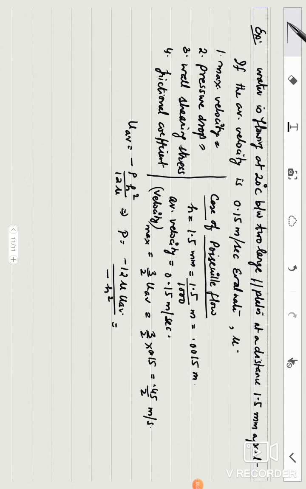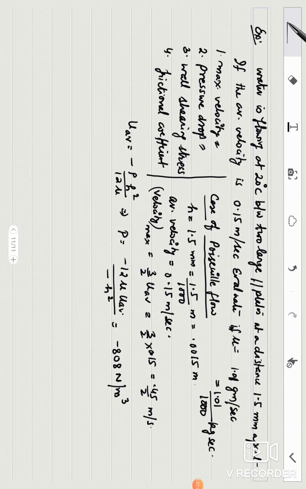Evaluate if mu is equal to 1.01 gram per second, so convert it also into kilogram per second. So it will be 1.01 divided by 1000 kilogram per second. You just put the value of mu, h and u average, and you will get your pressure drop, which comes out to be minus 808 Newton per meter cube.